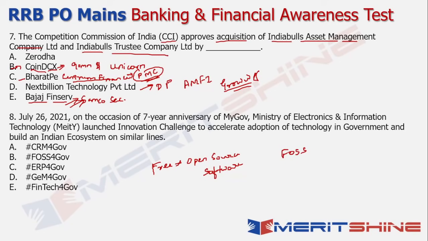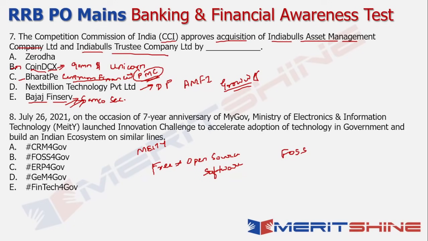And a virtual roundtable discussion was organized by the Ministry of Electronics and Information Technology, which is MeitY, right? Essentially this talked about increasing awareness of the usage of free and open source software in governance as well as the functioning of the government, and adoption of FOSS, and this happened in the month of April 2021 this year.